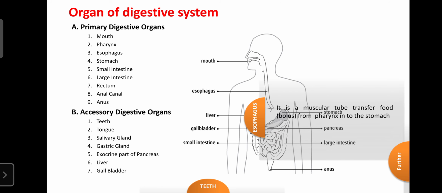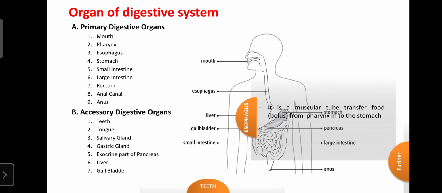Regarding the esophagus, it is the muscular tube that is only involved in the transfer of the food or bolus from the pharynx into the stomach. There is no enzyme secretion, so there is no chemical digestion, no mechanical digestion, and no enzymatic digestion. It only acts as a channel. The esophagus is around 25 centimeters long on average, and it acts as the channel for movement of food from the oral cavity into our stomach.